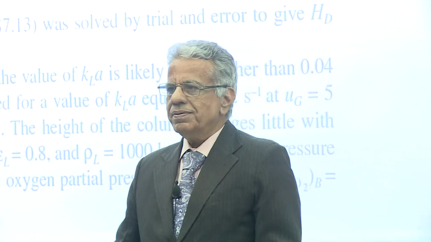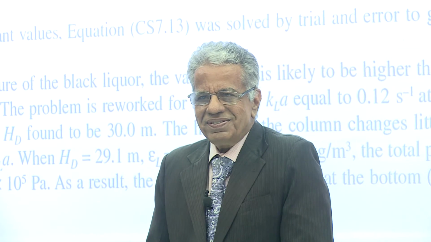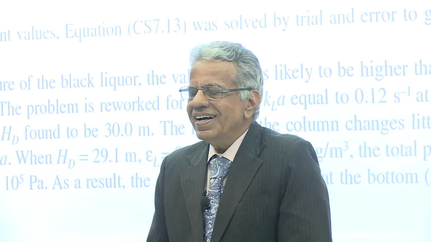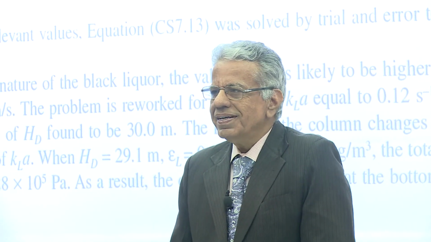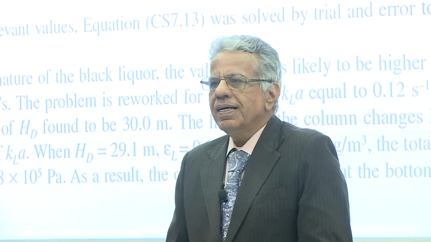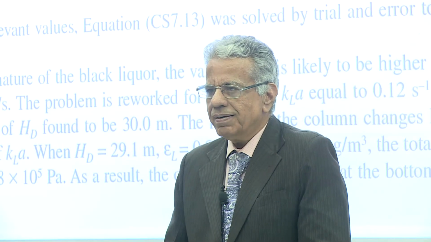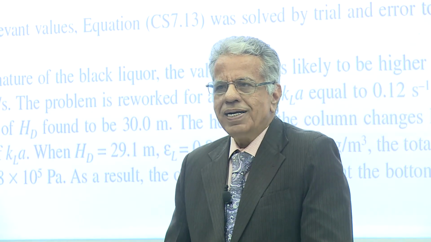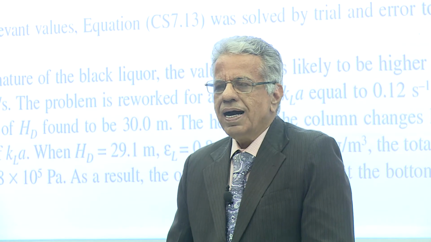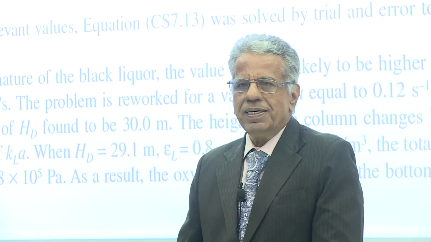Now understood? Still not? Understood? Yes, sir. Okay. But these are the values for some starting point, and having obtained these values, how to get column diameter and column height, that I explained to you yesterday.